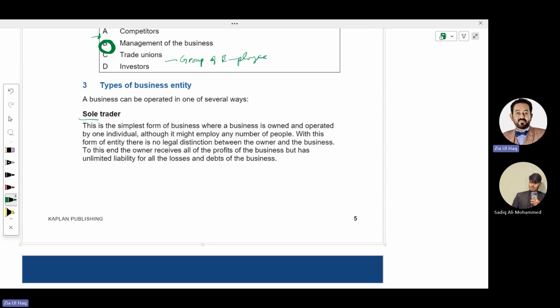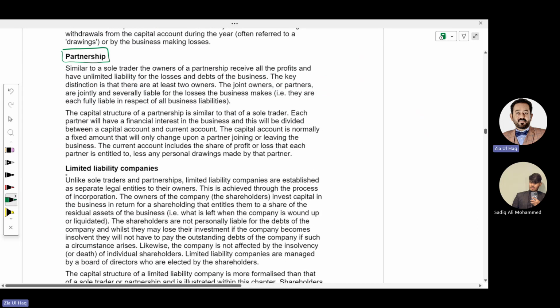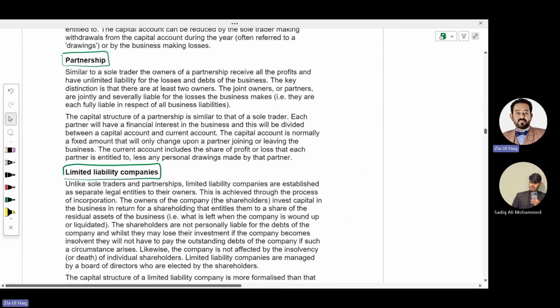One is called sole tradership, also called sole proprietorship, partnership, and limited liability company, also called joint stock company.